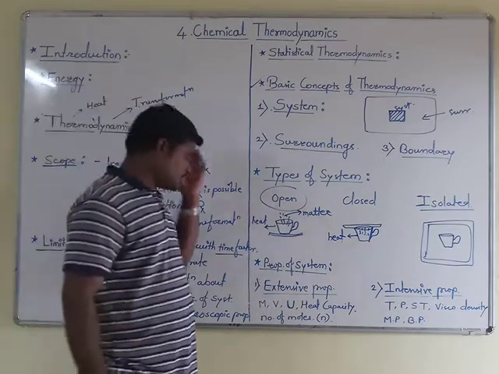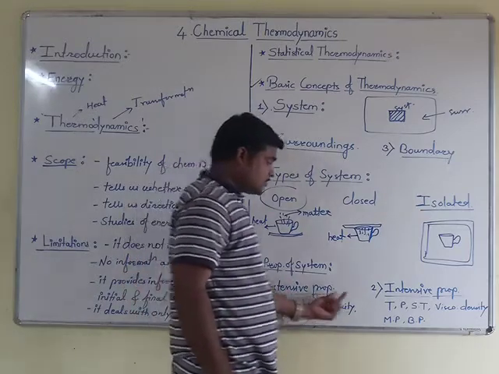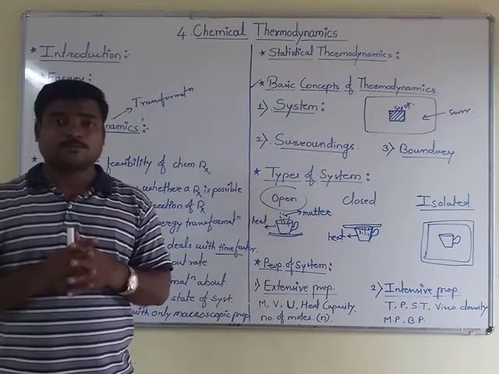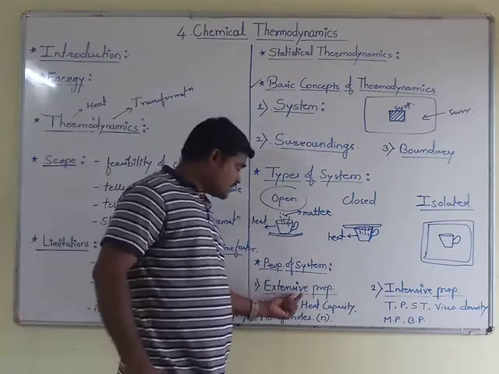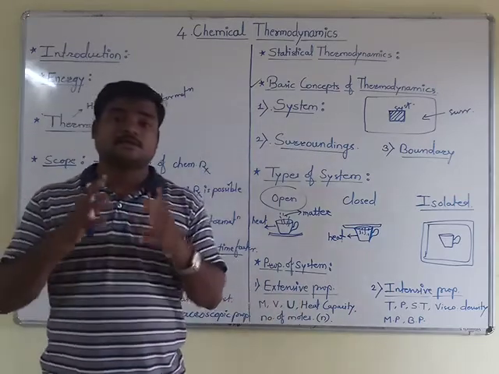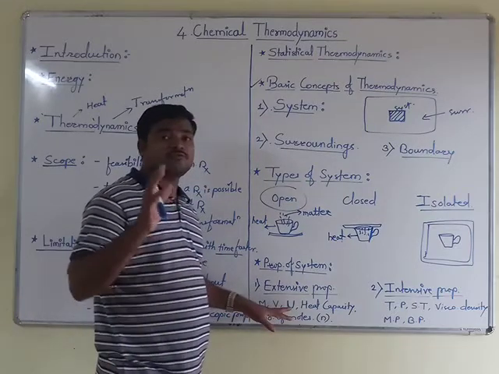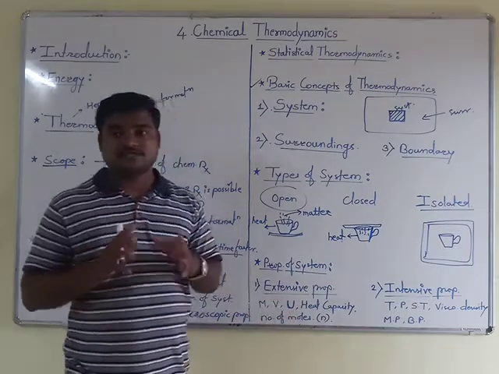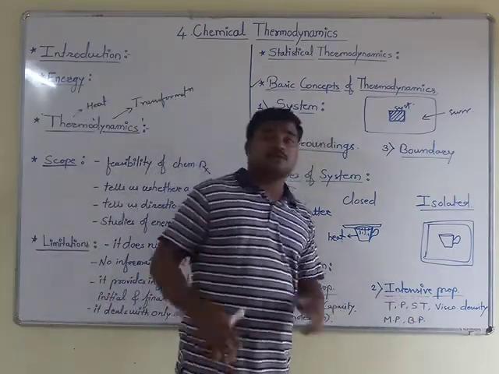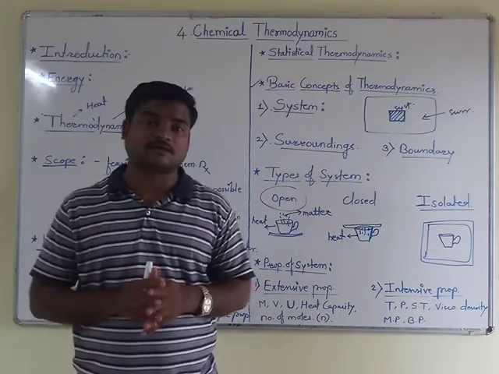Here there are two properties of systems, that is extensive property as well as intensive property. Extensive properties are those properties of a system which depend on the amount of matter, and intensive properties are those which do not depend on the amount of matter.